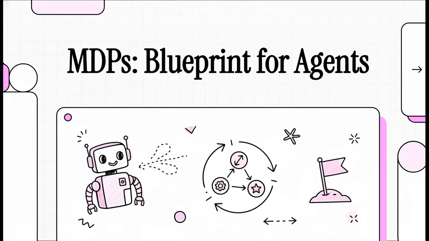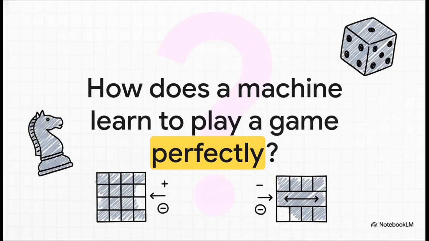actually achieve its goals. So let's start with the big question, right? How does a machine with no built-in strategy learn to play a super complex game like chess perfectly? How on earth does it figure out the absolute best move in any situation to give it the highest chance of winning? That right there is the exact challenge that reinforcement learning using the MDP framework is designed to solve.